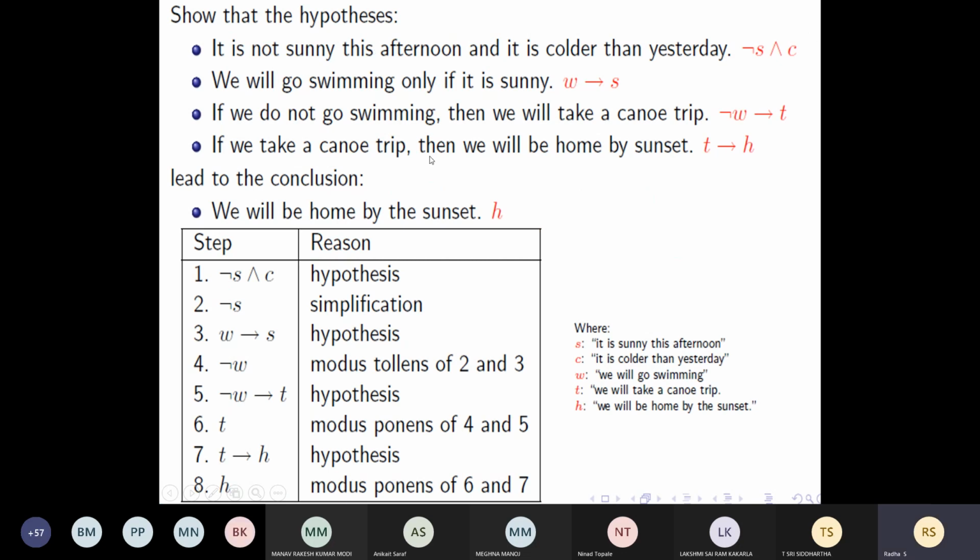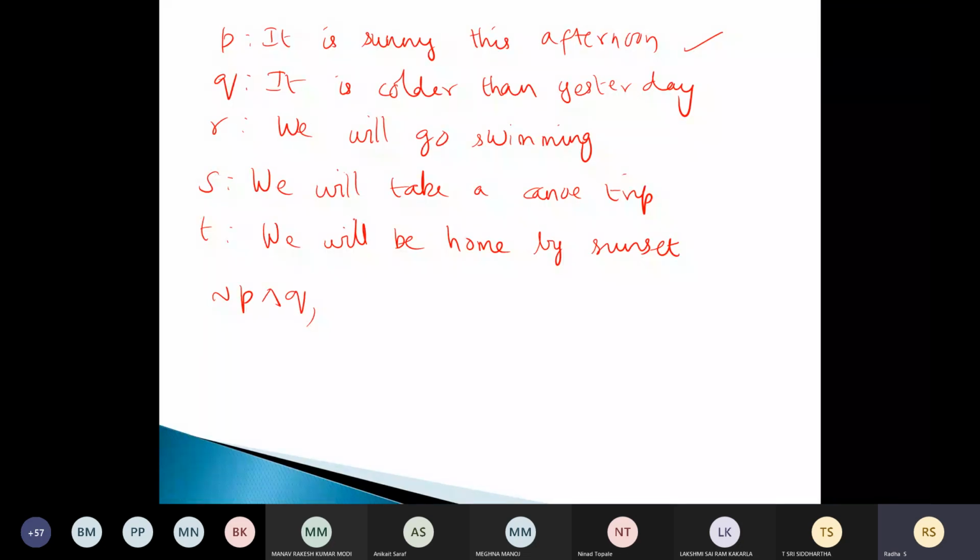Second statement, we'll go swimming if it is sunny. Can you see here and say? How to write this? We will go swimming if it is sunny. Ma'am, R tends to P. R tends to P.